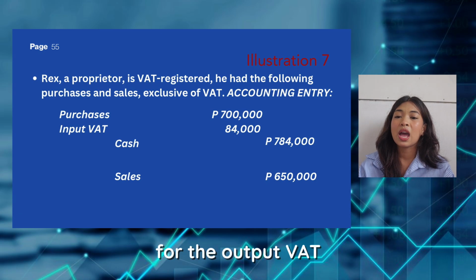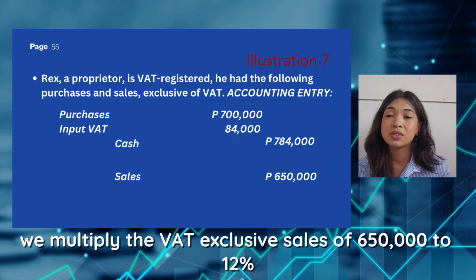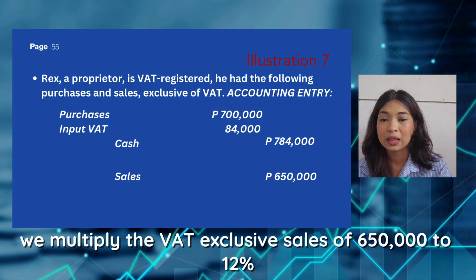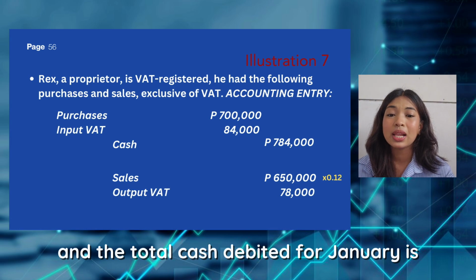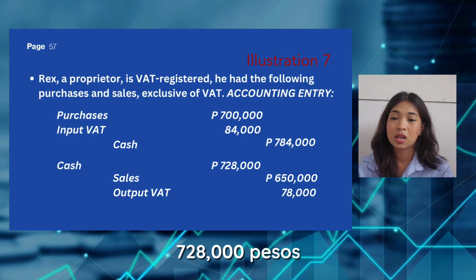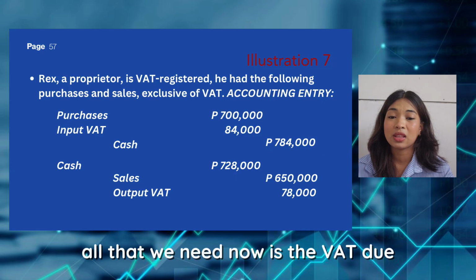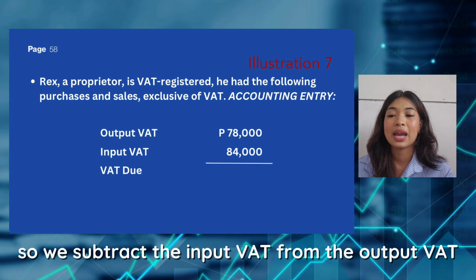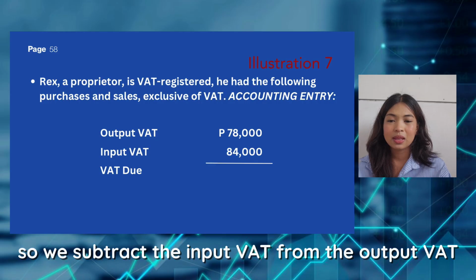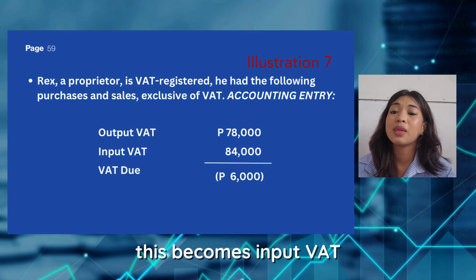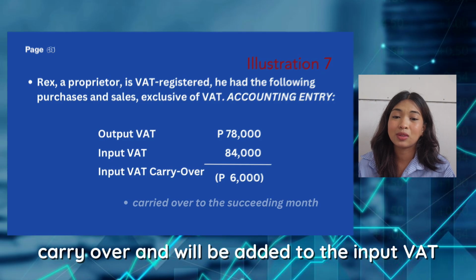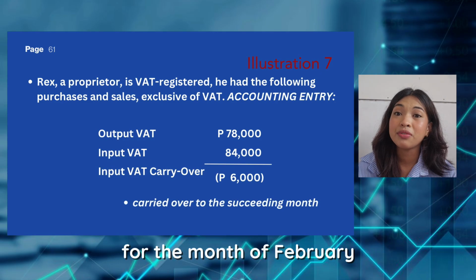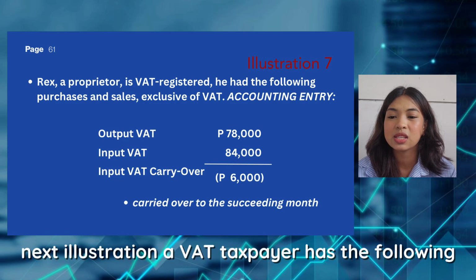For the output VAT, we multiply the VAT exclusive sales of 650,000 by 12%. Hence, the output VAT is 78,000 pesos, and the total cash debited for January is 728,000 pesos. All that we need now is the VAT due. So, we subtract the input VAT from the output VAT. But since the result is negative, this becomes input VAT carryover and will be added to the input VAT for the month of February.